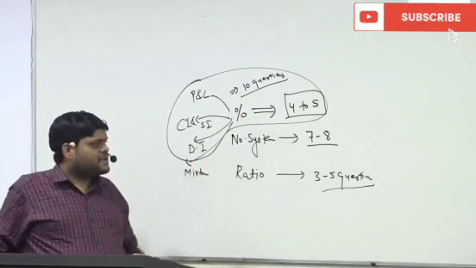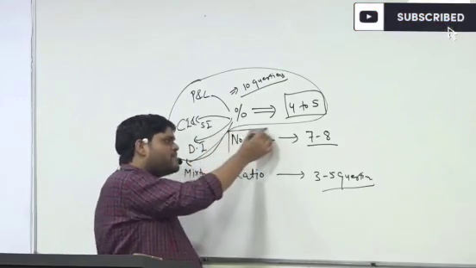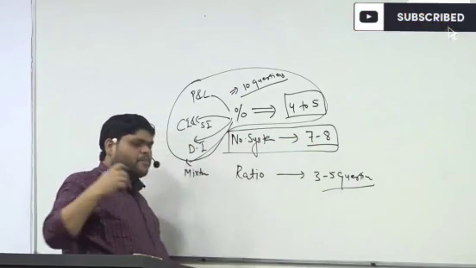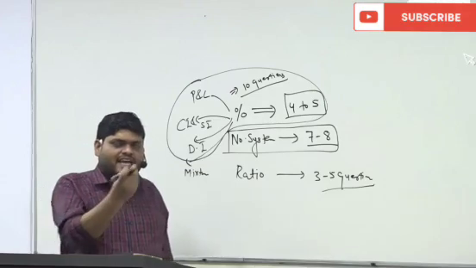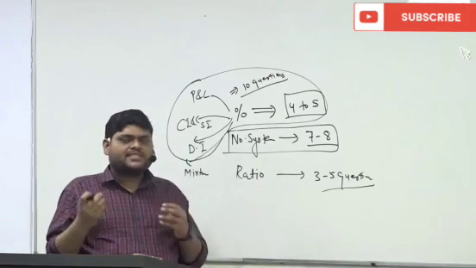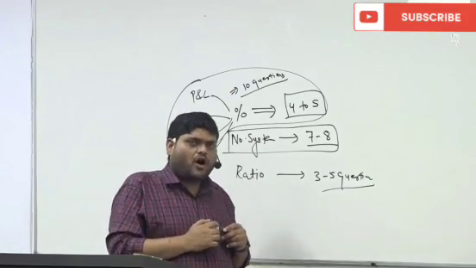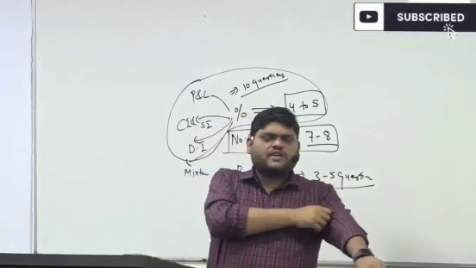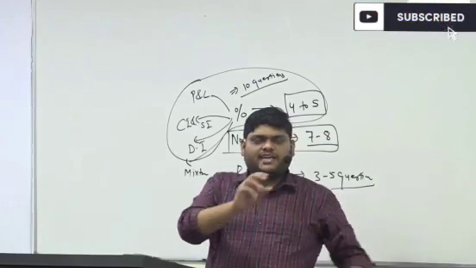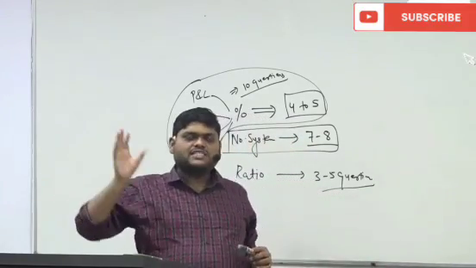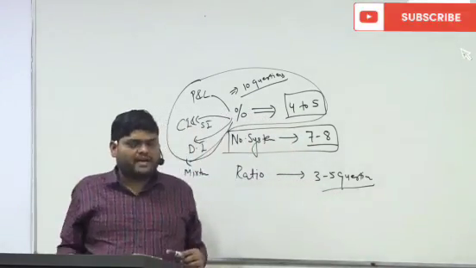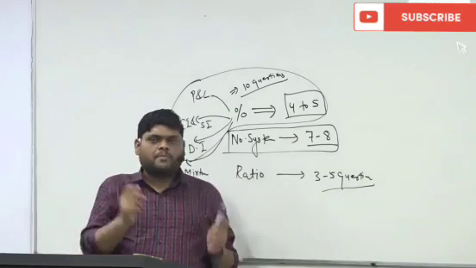Then number system. Actually, the problem with the number system is, suppose any question doesn't fit in any topic, we will say that it is from number system. Because number system is what? Numbers, all about numbers. So whichever question we are not able to categorize, we will say that this belongs to number system.